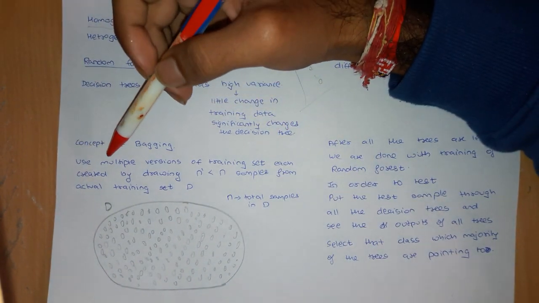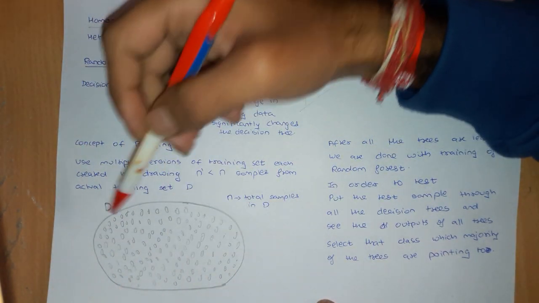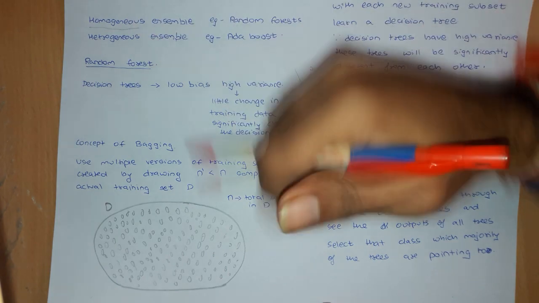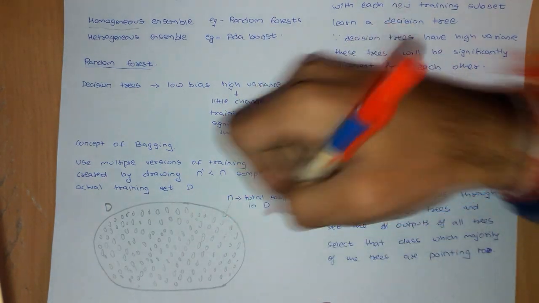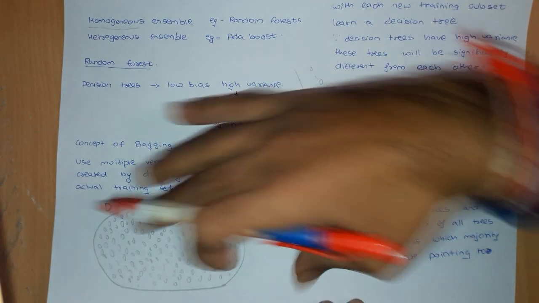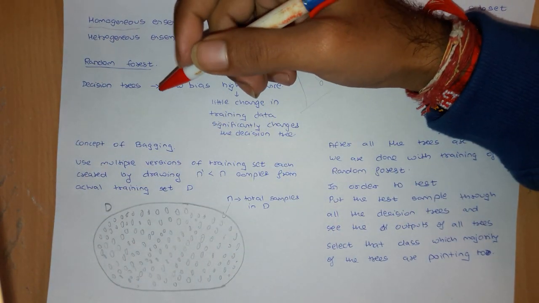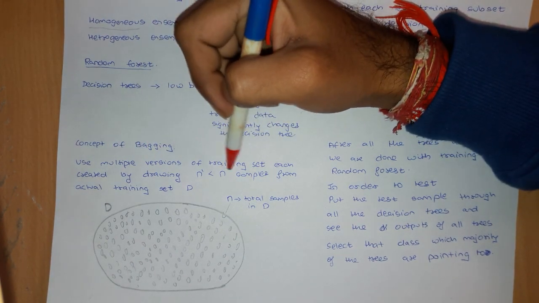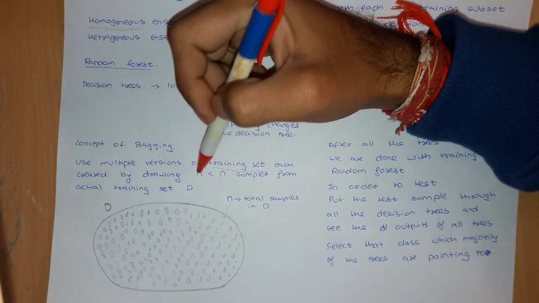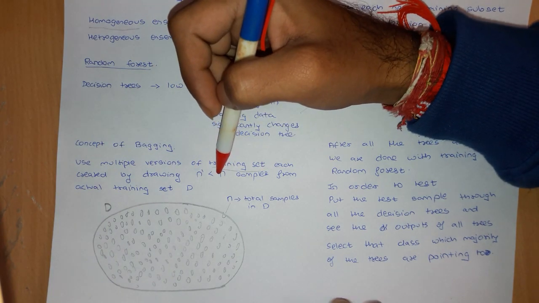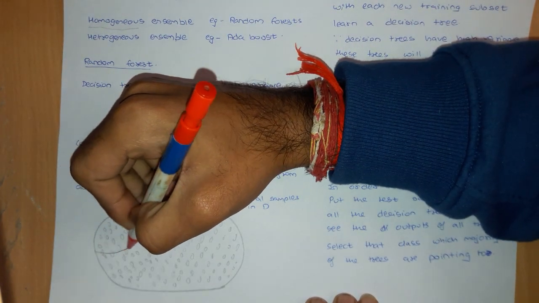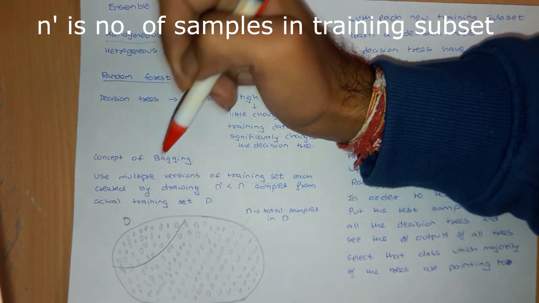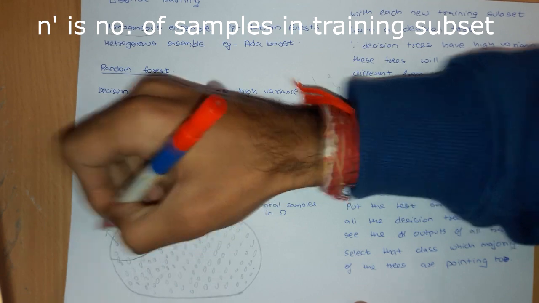Instead of using the whole training data at once on one decision tree, suppose this is my set of training data, having a total of n samples. We can use multiple versions of the training set, each created by drawing n dash samples, where n dash is less than n. We draw some samples randomly, and I make this a subset. Now this will be my training set 1.